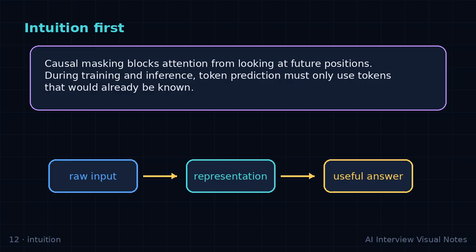Core mechanics. A triangular mask hides future tokens in decoder self-attention. Each position can attend to itself and previous positions only. This matches next token prediction training. It prevents information leakage from the answer token. The same idea supports autoregressive generation.